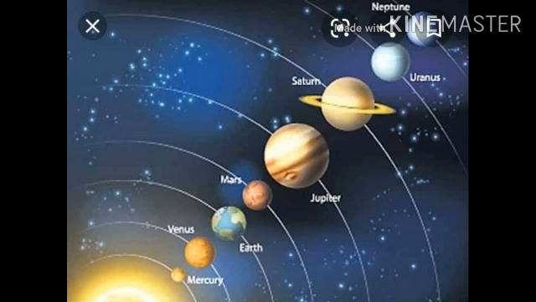The solar system. The word solar is derived from the Roman word sol, which means sun god. The solar system is believed to have formed about 4.5 billion years ago. The solar system is a gravitationally bound system which comprises the sun, the 8 planets, dwarf planets, satellites, comets, asteroids and meteoroids.